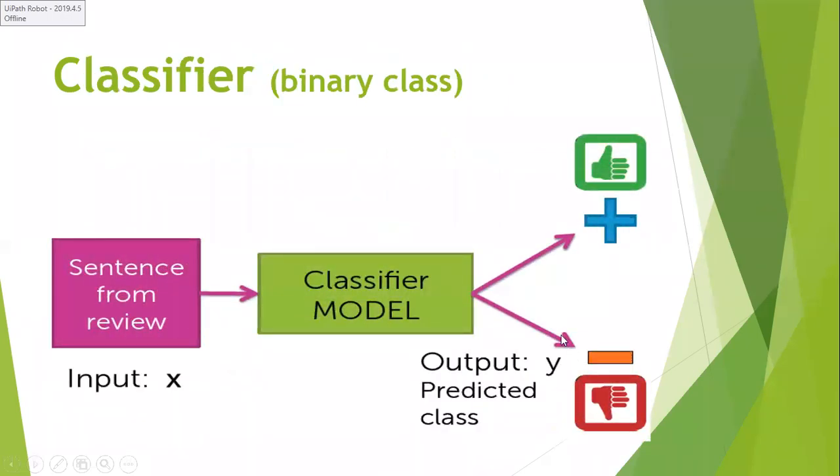So this is an example of a binary class classifier. Binary class classifier means we have only 2 types of labels, a positive label or a negative label. This is how the block diagram is represented. Here I'll consider the sentence from the review as my input X, and my output may be either positive label or negative label based on the evaluation done by the classifier on a particular review or a particular X.